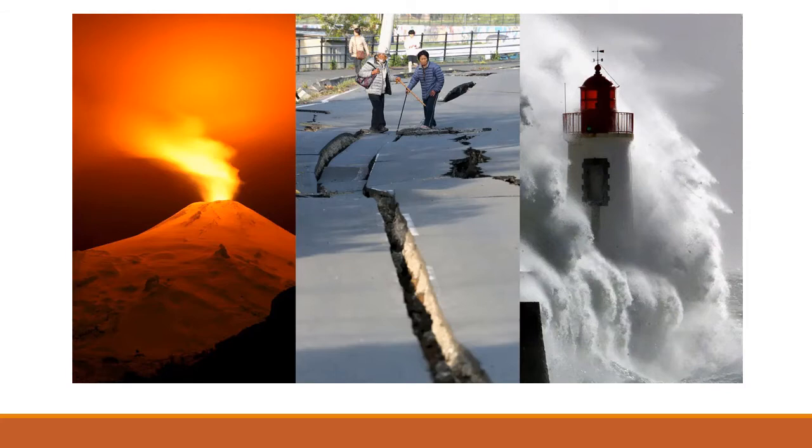Now, for creating landforms we basically have two kinds of factors. They are internal factors and external factors. Internal factors are those which happen under the crust of the earth, or due to the movements of the earth's crust. They are volcanoes, earthquakes and tsunamis. Due to these, different landforms are created.